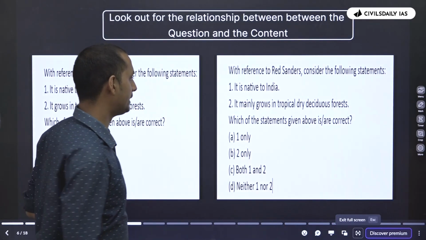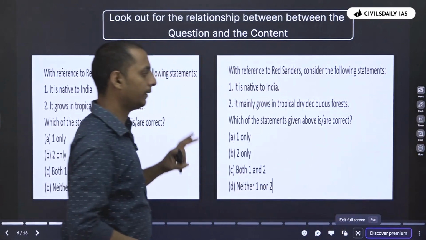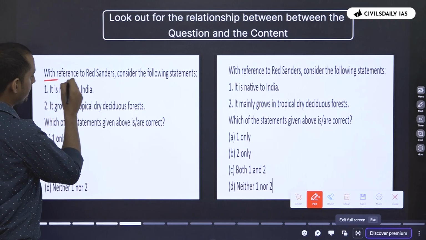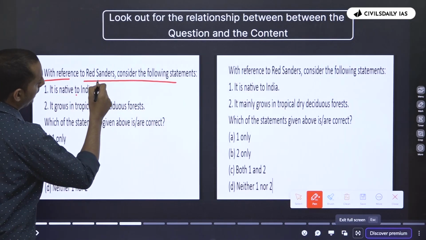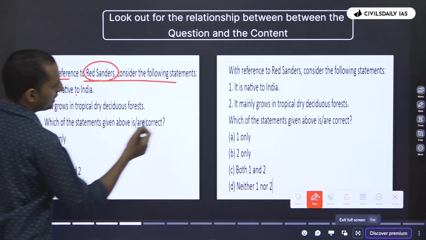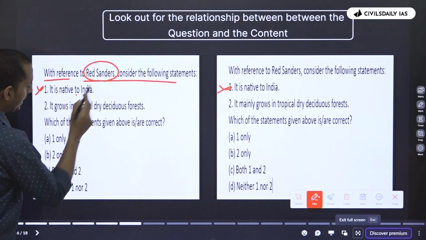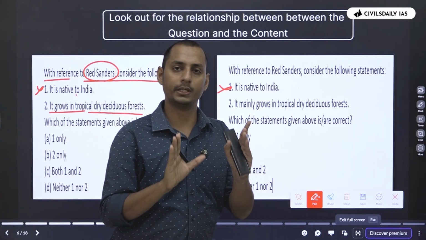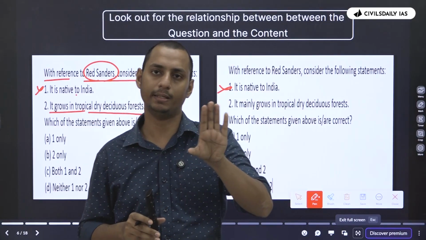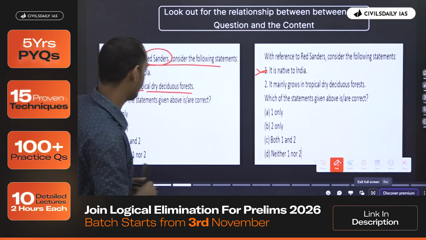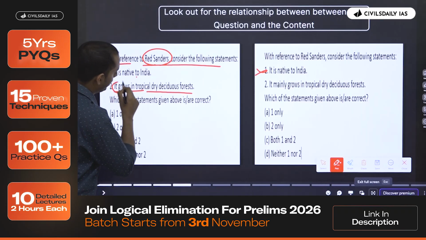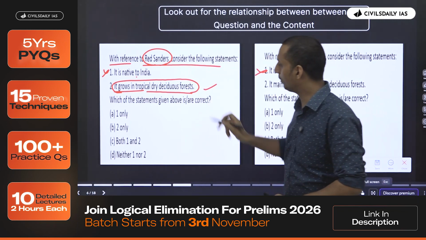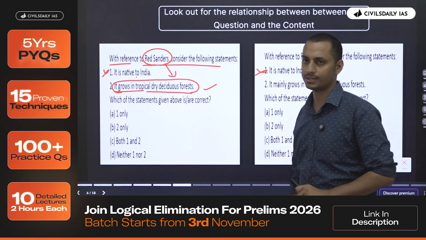Now, in this question, as I told you, you need to have some kind of content in order to solve these questions. The question talks about red sanders, and you can ignore this statement here. The question says, it grows in tropical dry deciduous forest. For the content part, you need to know that red sanders grows in tropical dry deciduous forest. So this statement is correct, right? Because we know that red sanders grows in tropical dry deciduous forest.